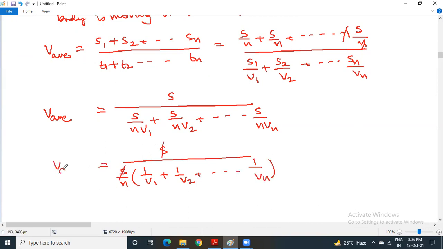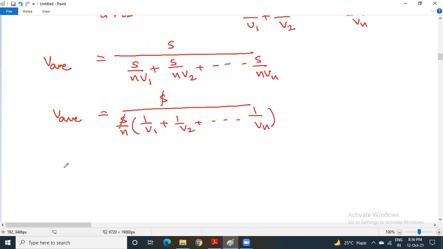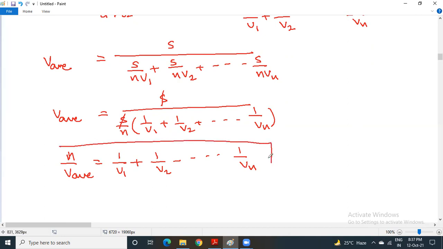If you simplify further, you will get n by V average equals 1 by V1, 1 by V2, and so on, 1 by Vn. This is when the total distance is equally divided. So this is the formula we require.